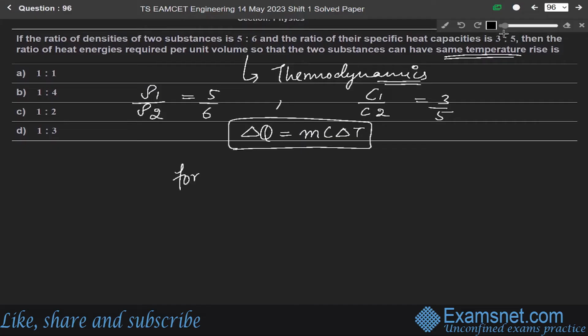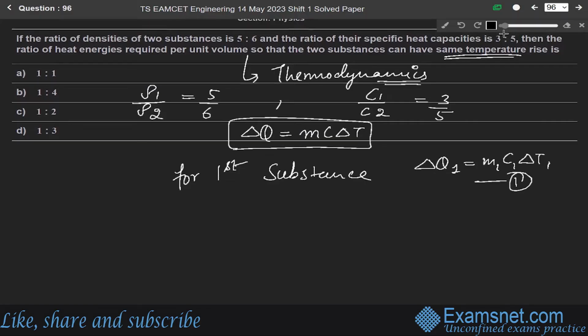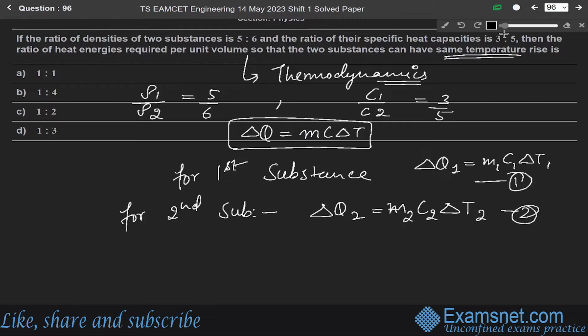So for, let us say, first substance, this delta Q1 will be equals to M1 C1 delta T1. Okay, let us say this is equation number 1. And for second substance, this delta Q2 will be equals to M2 C2 and delta T2. Let us say this is equation number 2.